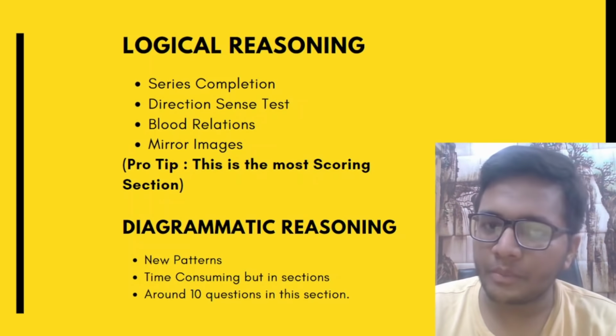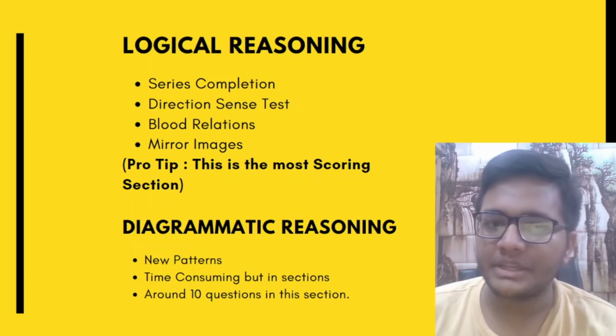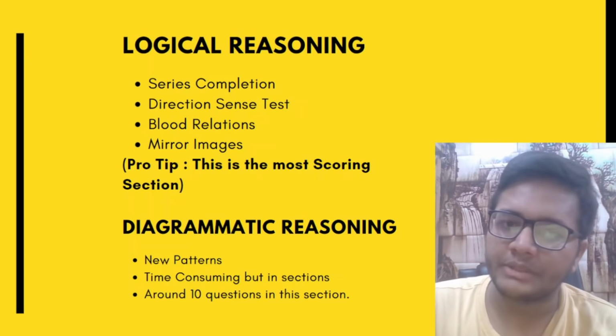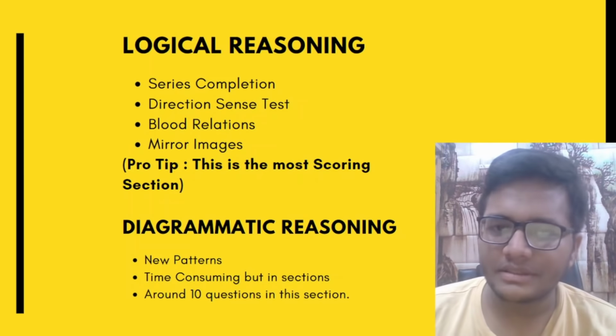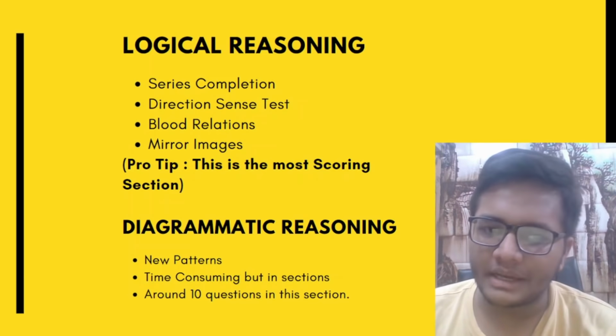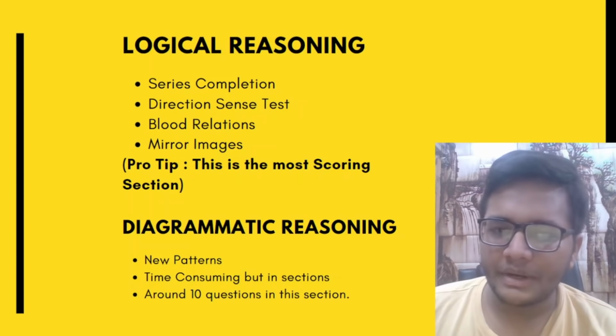Some questions can be there from blood relations, and some of the questions are based upon mirror images, like what is the mirror image of this particular image or what is the water image of this particular image. So this is the most scoring section. Next is diagrammatic reasoning. So this is also a bit of a typical thing.